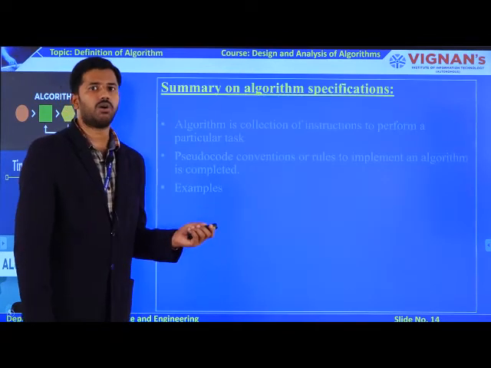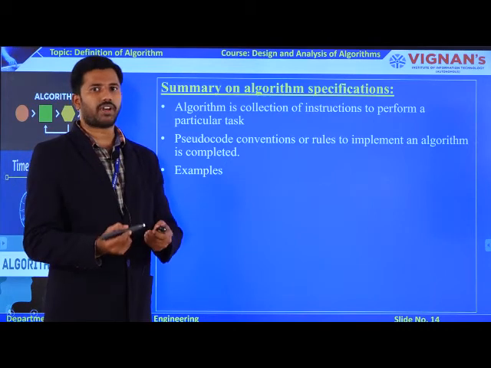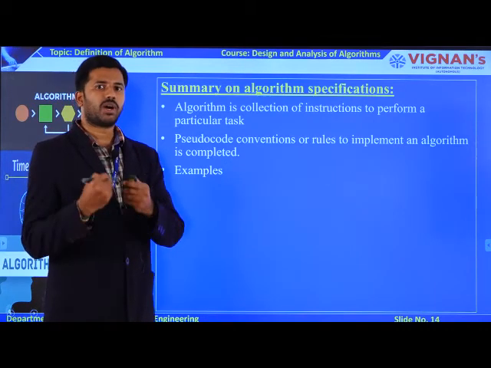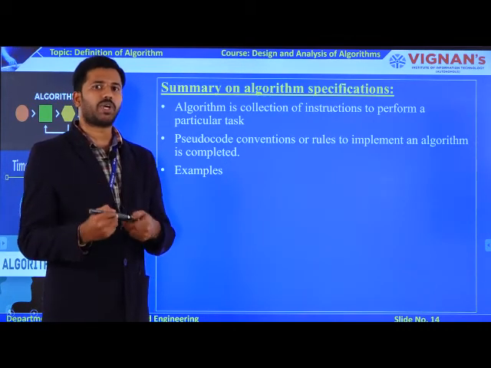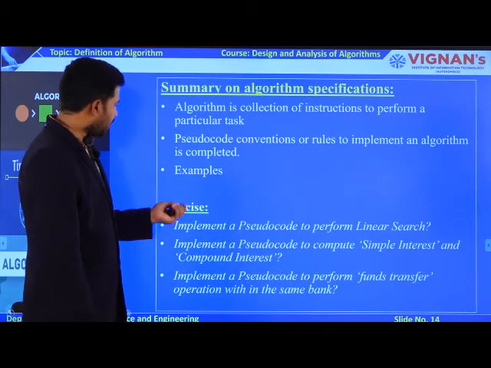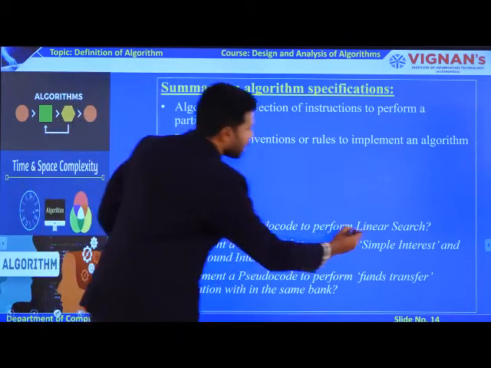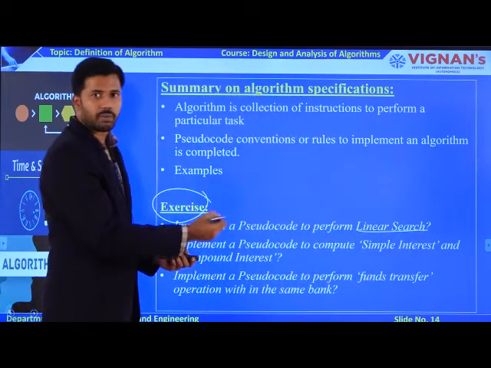So as of now we have seen the definition of an algorithm, followed by properties of an algorithm, followed by the rules which are required to develop your own algorithm, followed by some examples also. Now you take these 3 examples as an exercise. The first one is linear search. I am giving an assignment to you.